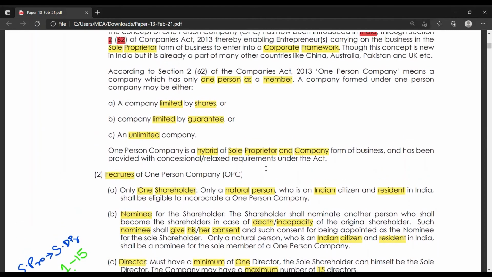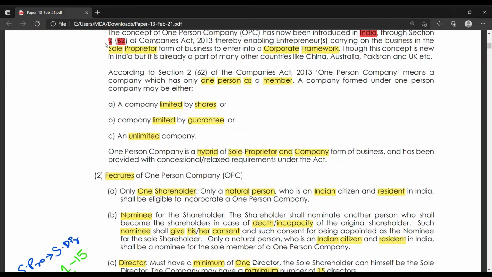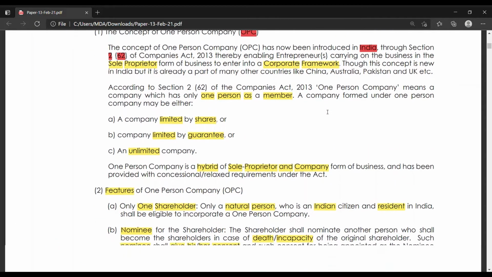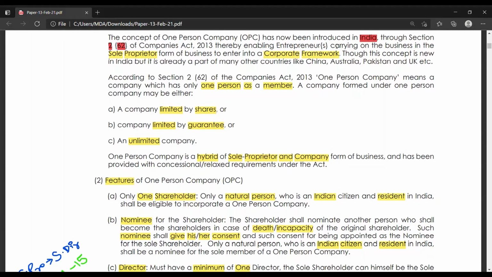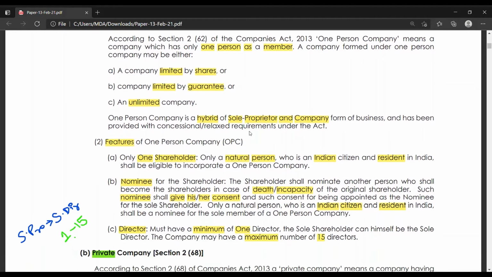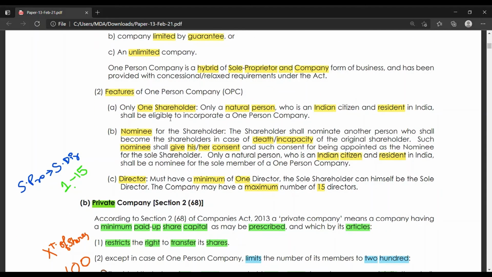Let's repeat once again. One-person company, Section 2 Subsection 62. It's nothing but sole proprietorship with a corporate framework, one person as a member. It can be a company limited by shares, company limited by guarantee, or unlimited company. It is nothing but a hybrid of sole proprietorship and company. Features of a one-person company: only one shareholder, an Indian citizen resident in India.